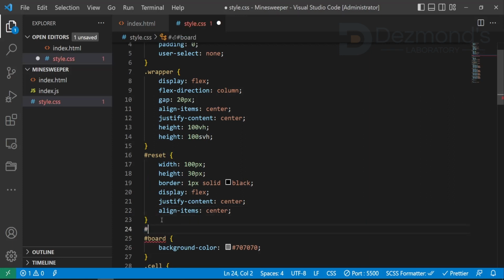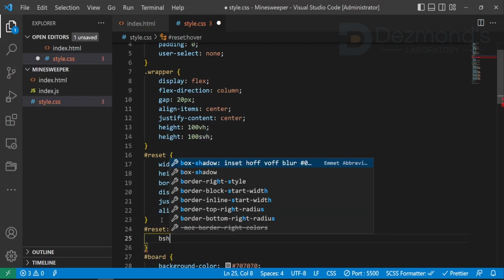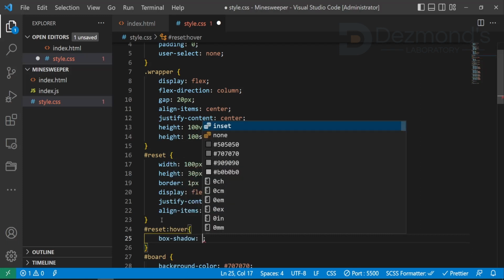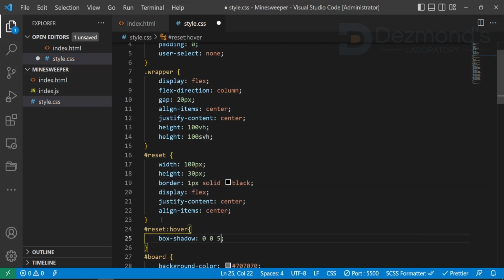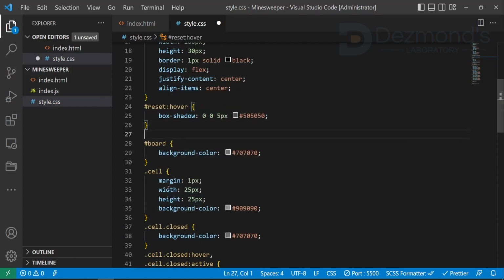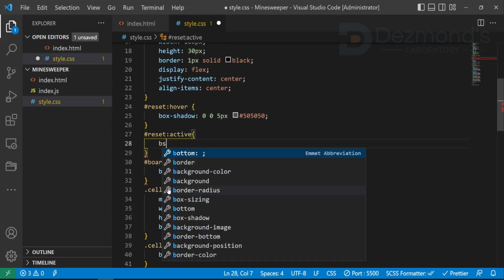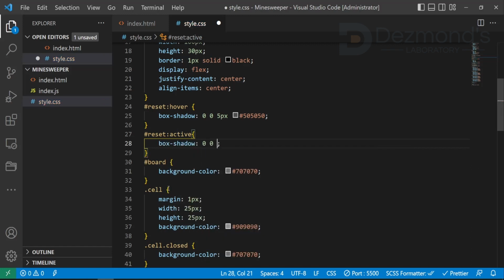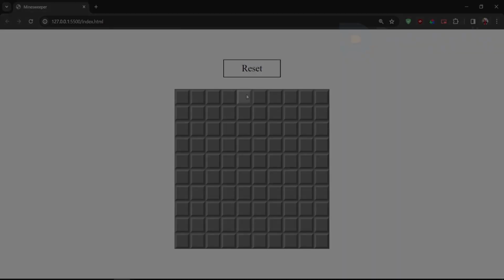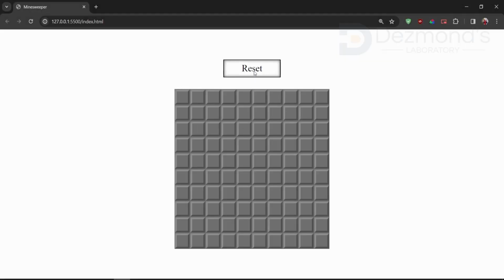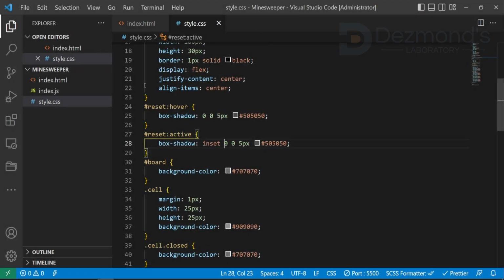And now let's add hover and press effect. Box shadow will be good here. And the same for active button. But let's make the shadow inner. Let's see what we have now. Great! That's it for styling.